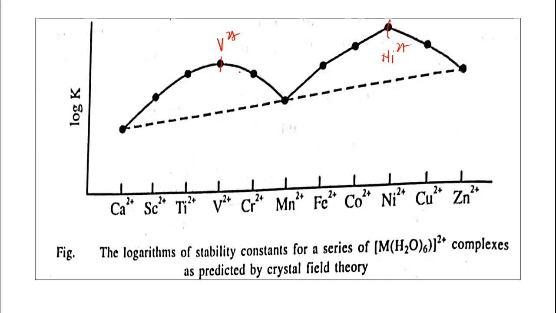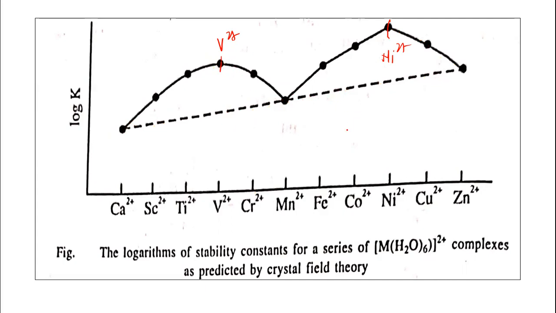These are the experimental values. The natural order of the stability shows that the stability constant values should go on increasing, but actually this increase is not seen here. So why is this variation observed? This is because of the crystal field effect.